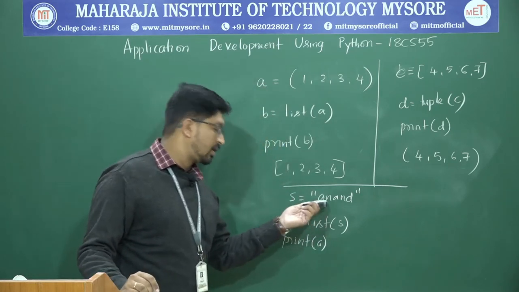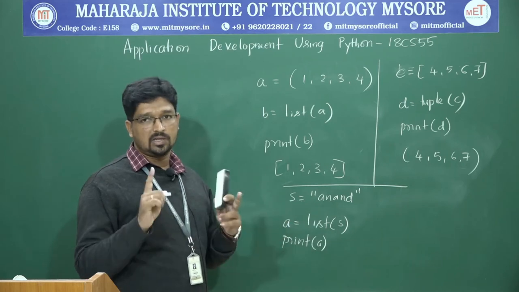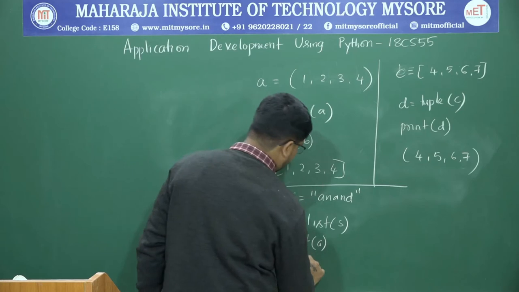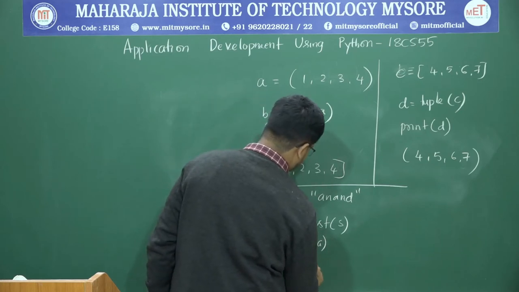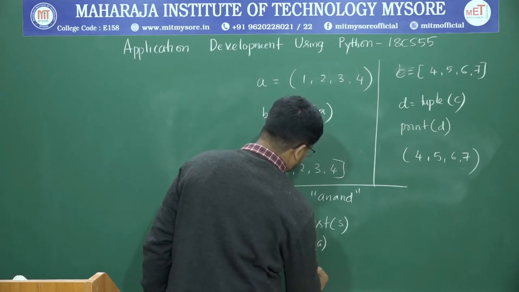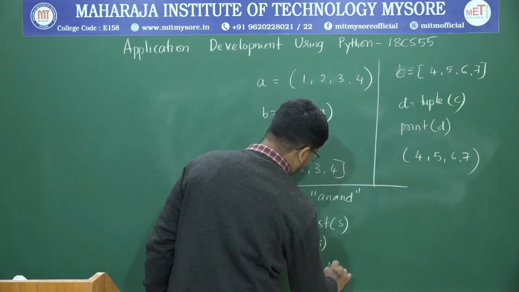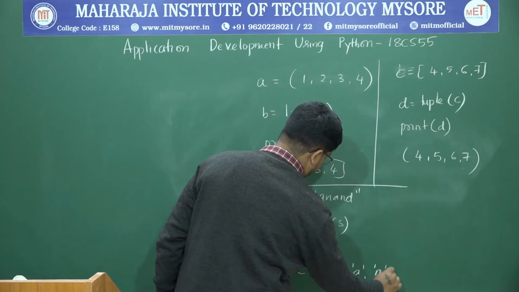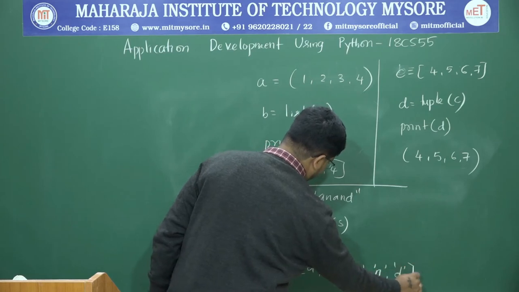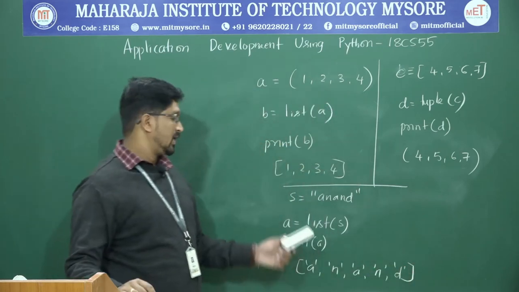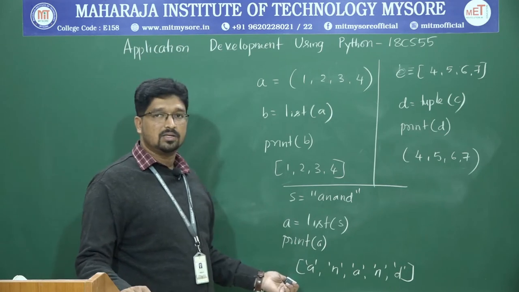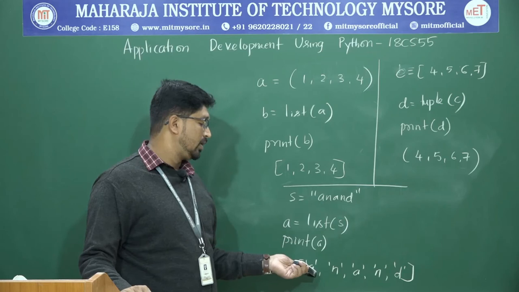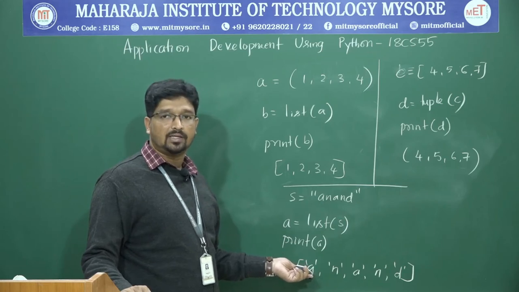It will not create the whole Anand as one element. It will create individual characters as elements: A, N, A, N, D. So this is how it converts a string into a list, simply by calling list of a particular string.